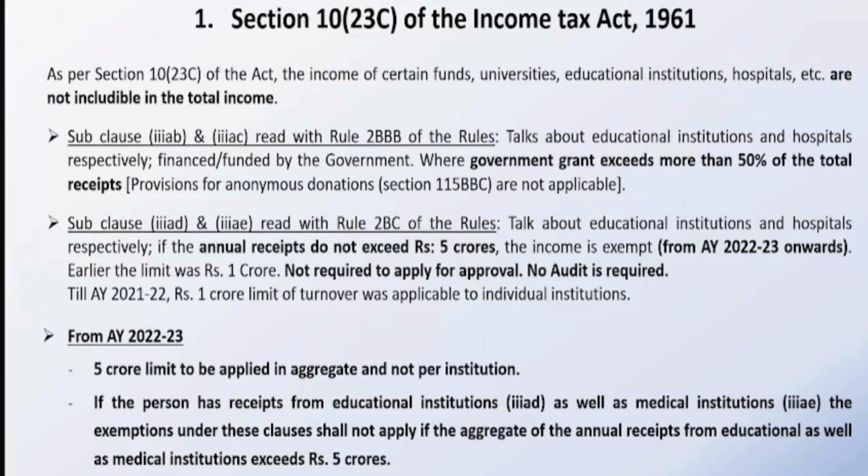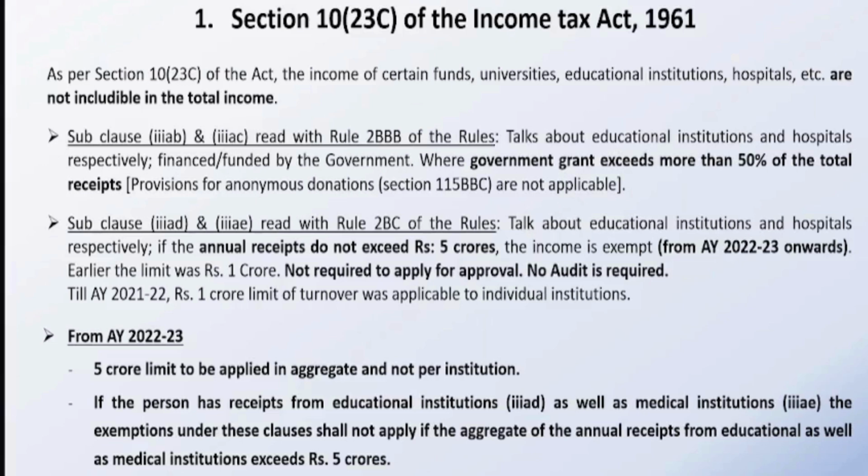So in 3AB, 3AC, 3AD, 3AE, in all these 4 subsections, you need not take any approval from the income tax department as we do for 12A. One thing is very important: if you are not falling in any of these 4 subsections, you are falling in 6 and 6A.